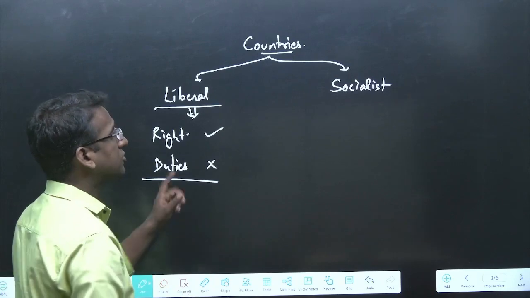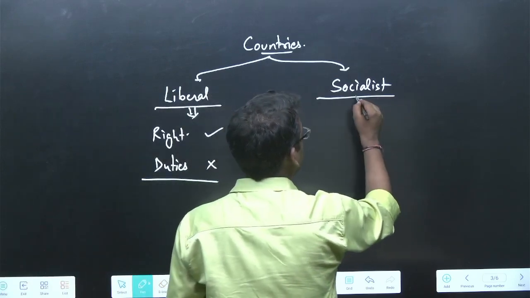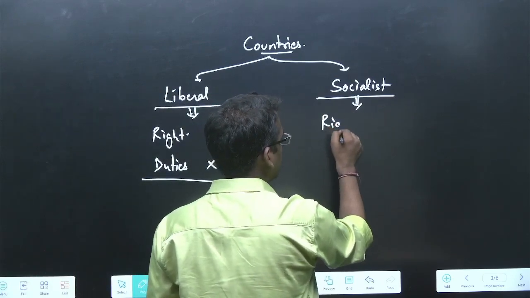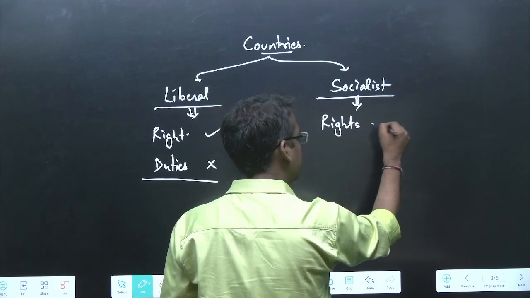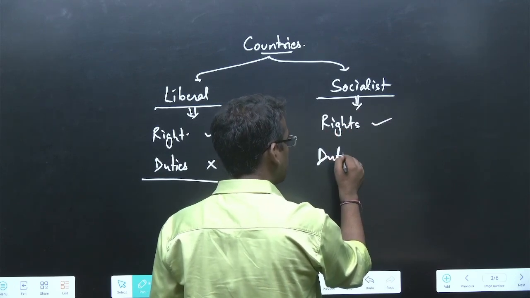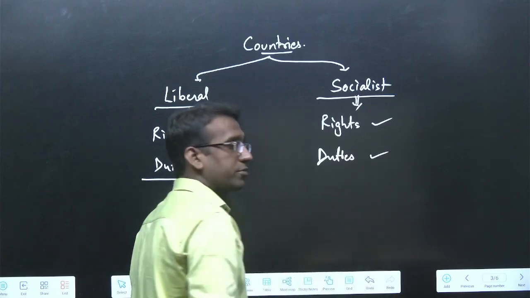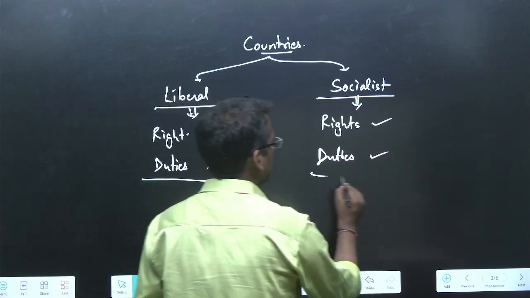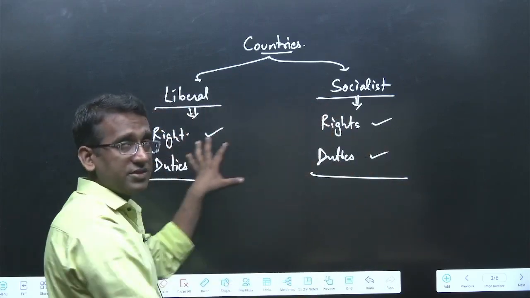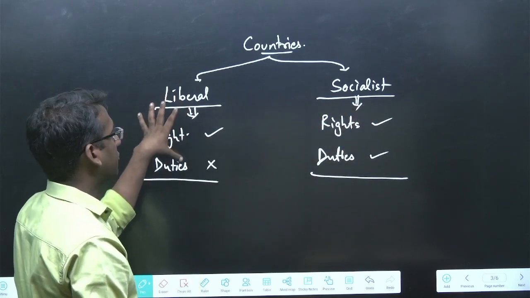Whereas socialist countries provide rights to their citizens, but at the same time, they demand the duties from the citizens. So these are two different types of countries based on rights and duties.